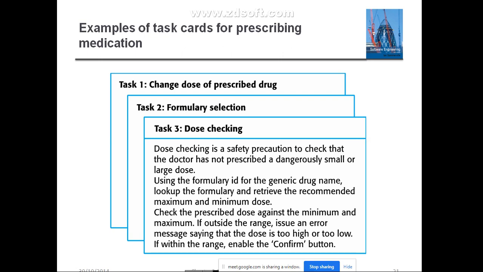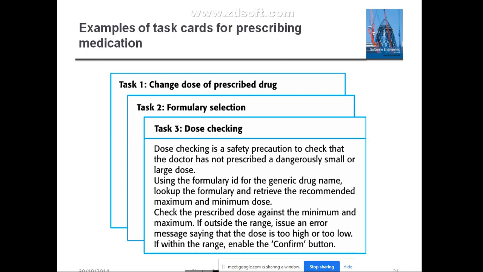According to the development team, whatever story is written in the story card, they are going to break down that story into a number of implementation tasks. Yes or no? They are going to divide the story into a number of tasks, right? See here, like this they are going to divide the story into the number of tasks. First, change dose for the prescribed drug.